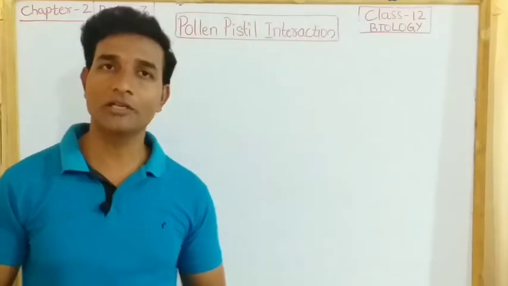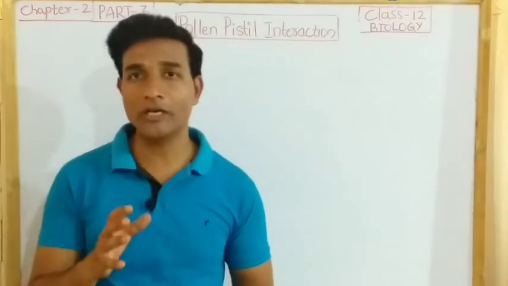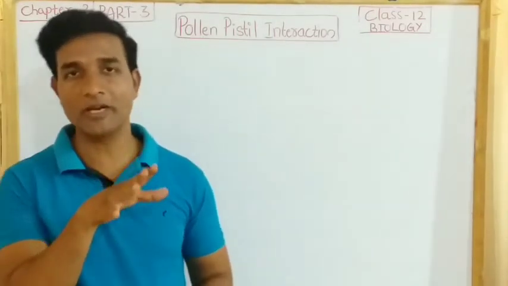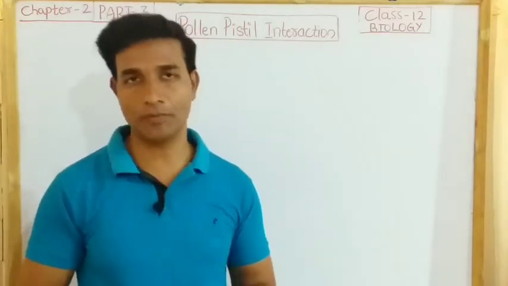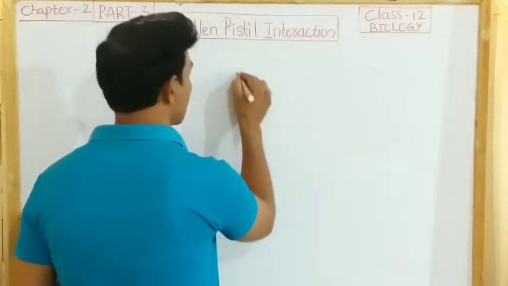As mentioned earlier, in compatible pollination, the pollen grain germinates on the stigma to produce a pollen tube through one of the germ pores.